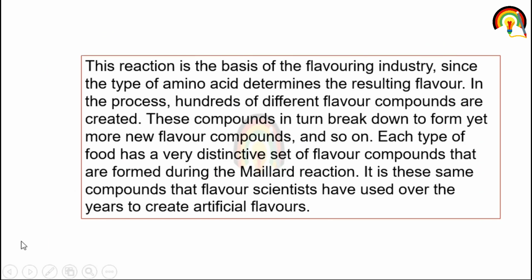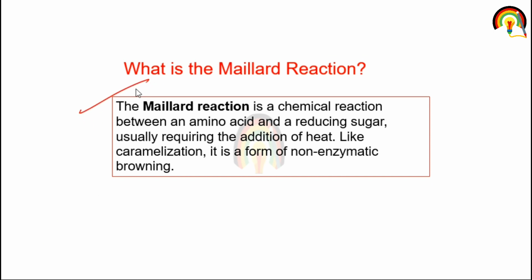This reaction is the basis of the flavoring industry, depending on different kinds of amino acid. So in short, the Maillard reaction is a chemical reaction between amino acid and reducing sugar, requiring the addition of heat, and it is also a type of non-enzymatic browning reaction like caramelization.